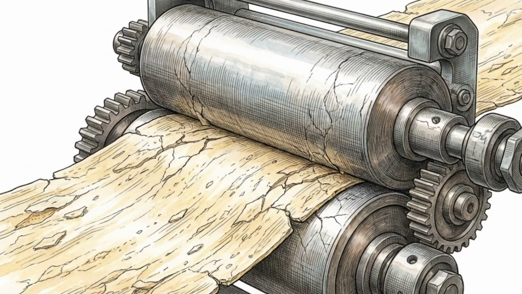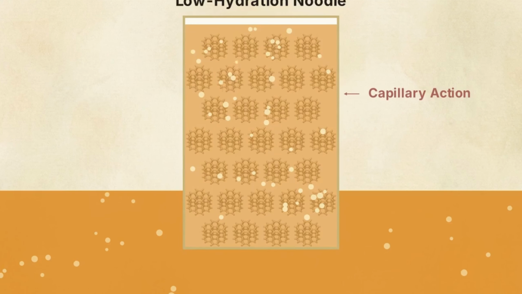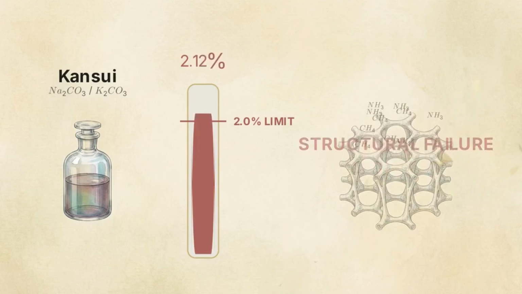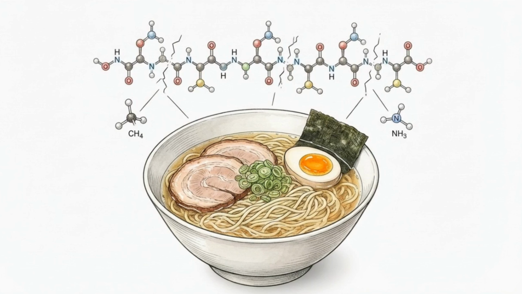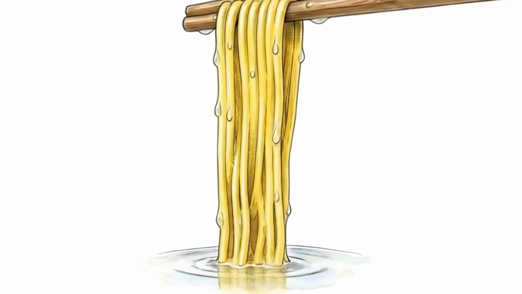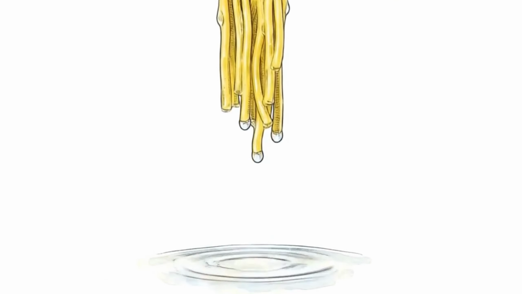Ramen architecture is further classified by its hydration level. A low ratio of 25 to 30% yields a brittle matrix, which uses capillary action to rapidly absorb fat-emulsified broths. However, exceeding a 2.0% kansui concentration causes runaway alkaline degradation. The amino acids within the wheat proteins break down, producing methanes and a pungent ammonia gas. The snappy resilience of a premium ramen noodle results from the artificial manipulation of the protein's oxidation state through extreme